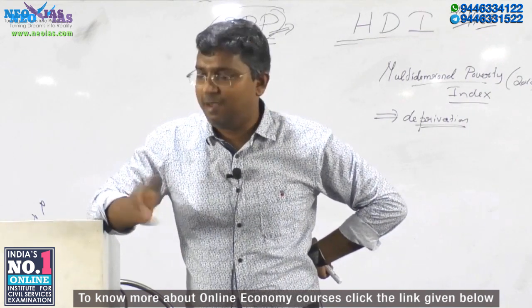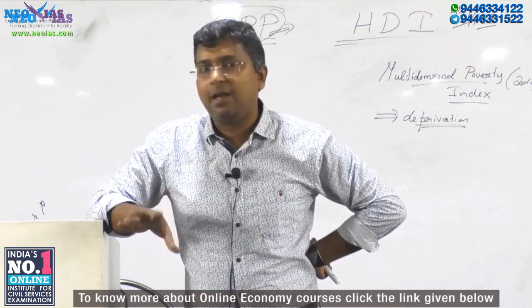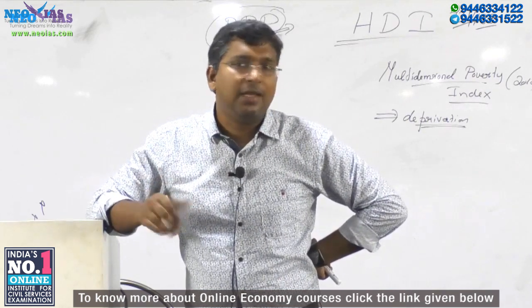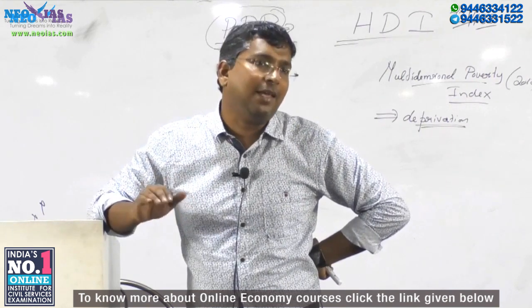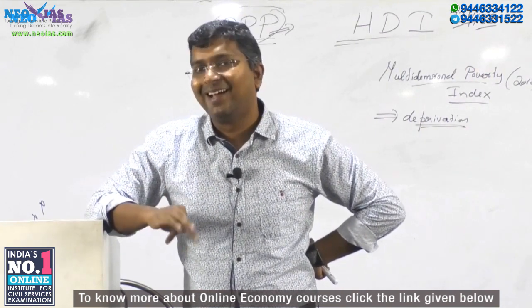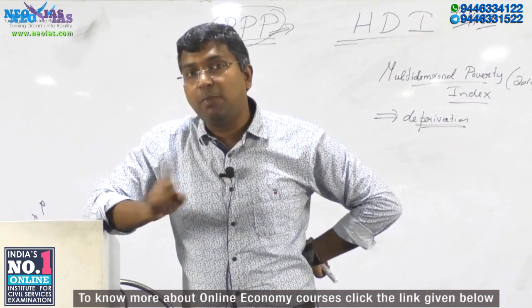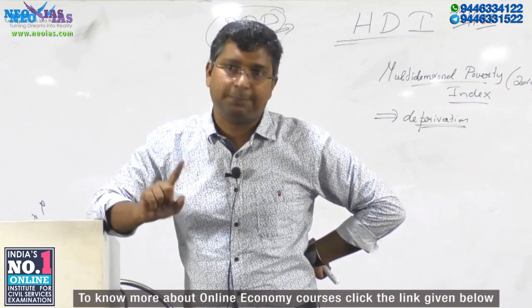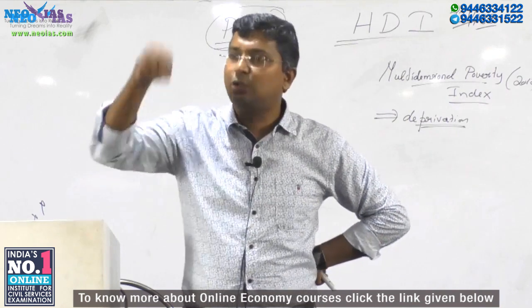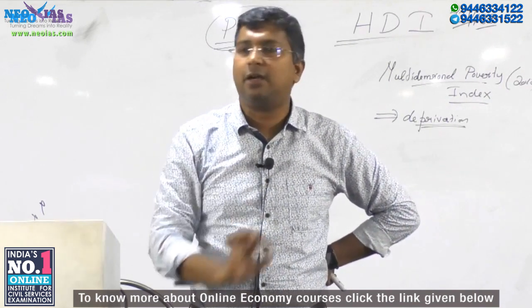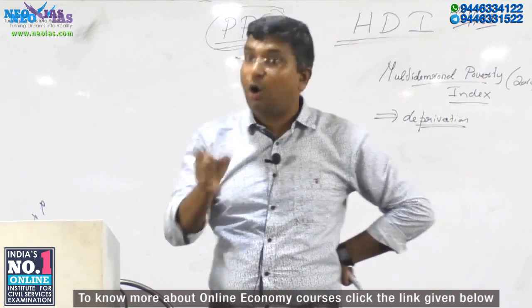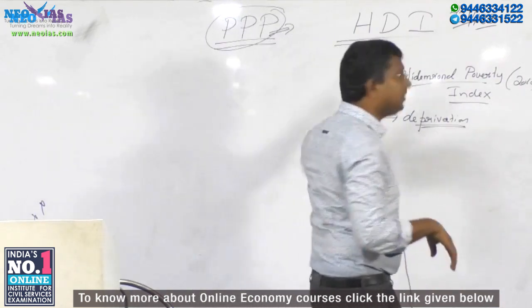Based on that, they say if he is having daily income, then this household is above the poverty line, and it is not a BPL, it is an APL. It's very simple. But this index looks into multiple dimensions of deprivation, and then it will say that this household is having this type of deprivation. In this area they are deprived, in that area they are deprived, and these areas are based on the HDI dimensions.